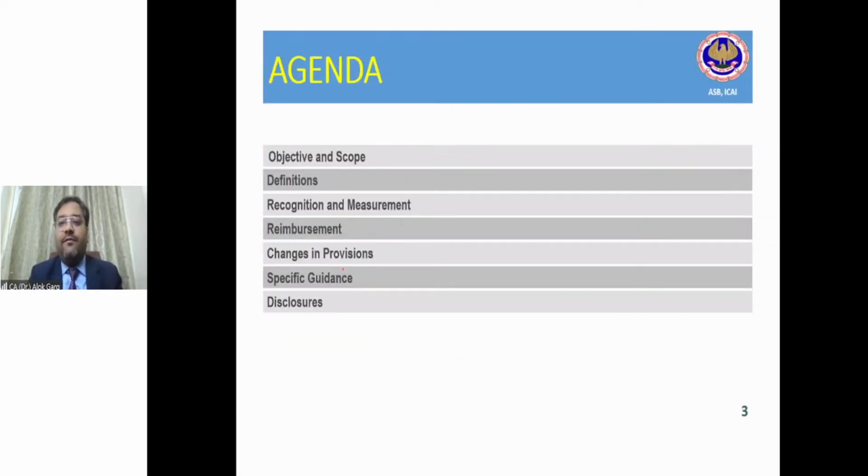Coming to the agenda of the standard, objective and scope, right? Like every standard, we will be talking about what is the objective of the standard, what is the scope of the standard, right? So why this standard? Objective means why, scope means where this standard applies, as simple as that. Then we will be talking about some important definitions, right? And when I'm talking about definitions, 4 definitions are important in this standard. One is liability, because this is largely a liability based standard. One is liability.